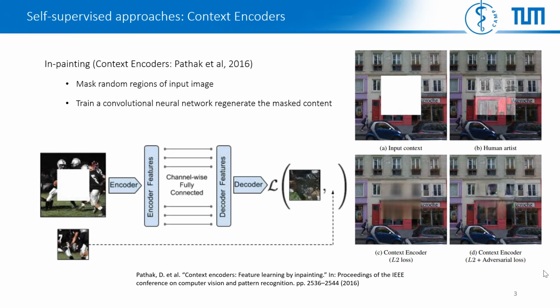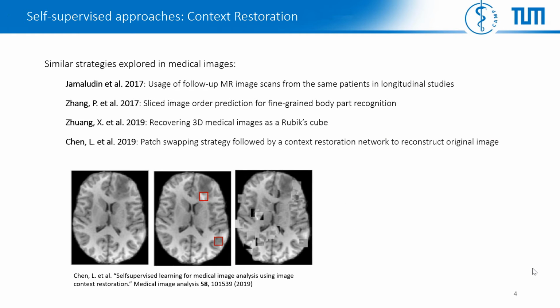They showed that adding adversarial loss to the standard pixel-wise reconstruction loss creates sharper outputs. However, they suggested that the pixel-wise L2 loss is sufficient for feature learning, although the output from the context reconstructor may be blurry. Similar but more customized self-supervised strategies are also explored in the domain of medical image analysis, from using follow-up MR images of the same patients to predict the order of the sliced images, or even funny tasks like recovering the 3D MR images as a Rubik's Cube.